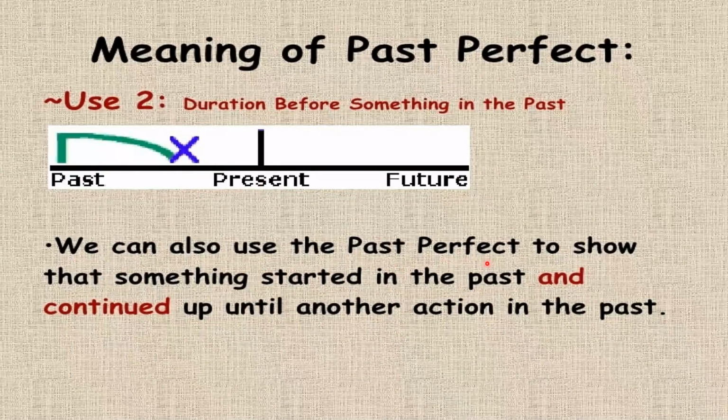We can also use the past perfect to show that something started in the past and continued up until another action in the past. And normally the past perfect here is combined, or mixed, with the simple past.